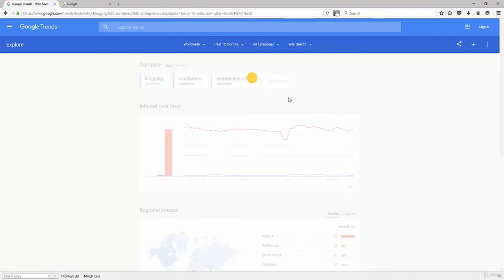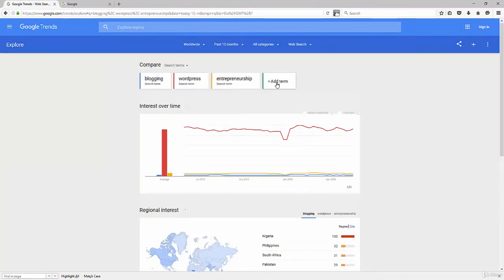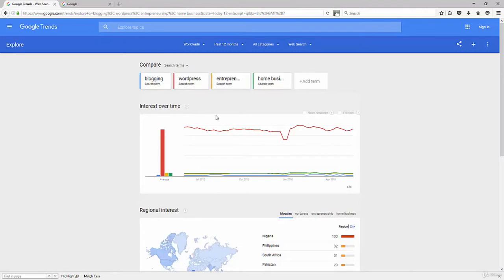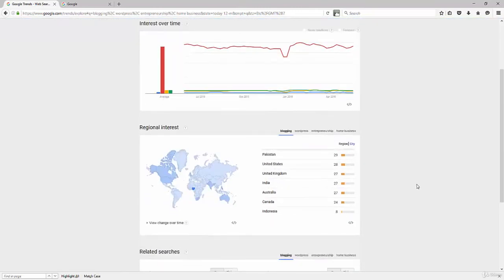And then let's just try one other phrase here that's somewhat related to these topics here. So WordPress, blogging, let's say work from home or home business. Let's do that, home business. And there right here are the four keyword phrases we're going to go for this. So I'm typing those in. We're comparing those. Surprisingly, WordPress has really overtaken them in the web search,